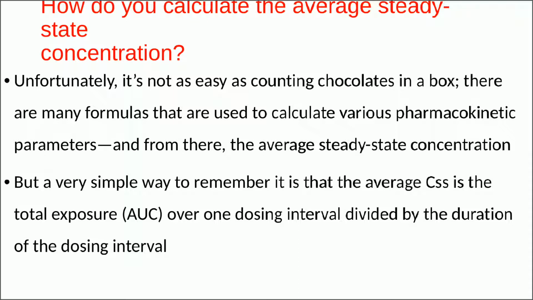But a very simple way to remember it is that the average steady state concentration, that is CSS, is the total exposure, which is the area under the curve (AUC) over one dosing interval, divided by the duration of the dosing interval.